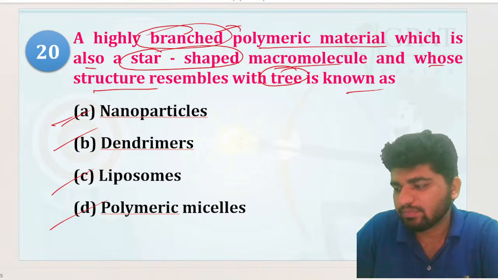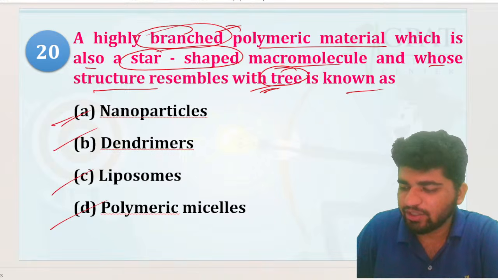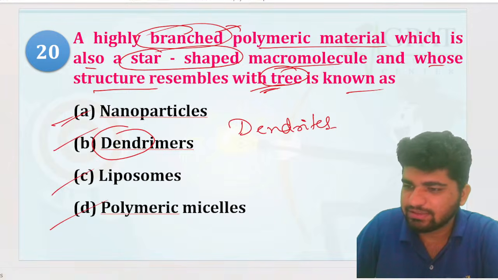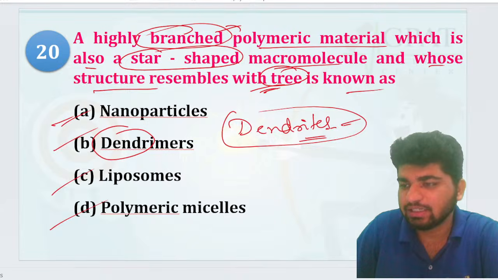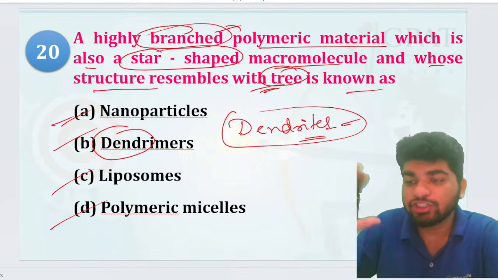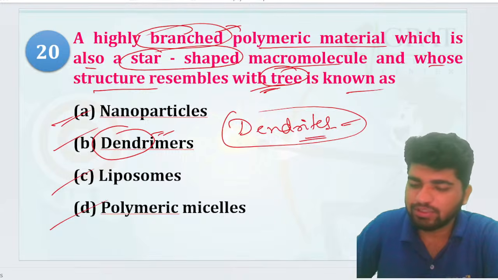Highly branched, tree, and here you can see the dendrites, right? If you see the dendrites and neurons, that is quite branched in structure. So dendrimers is going to be the correct answer.